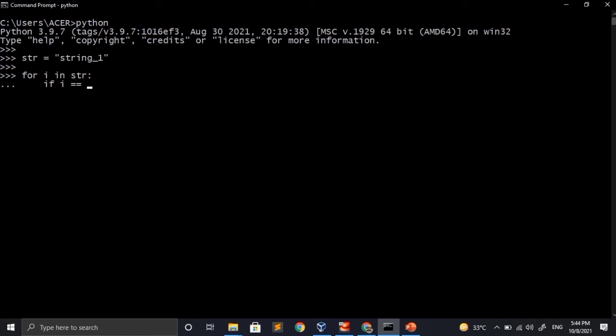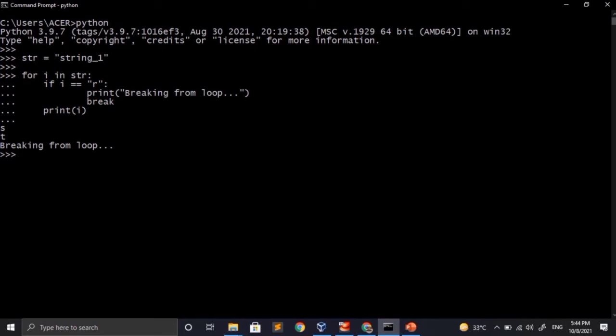Now I will be adding an if condition. That condition will keep on checking in every iteration if the current character in the string is equal to r or not, and as soon as the character is equal to r, it will print breaking from the program and it will terminate the for loop using the break statement. And till the time our character is not equal to r, it will keep on printing the other characters. So once I execute this program, it will first of all print s, then t, and after that it will print breaking from the loop.